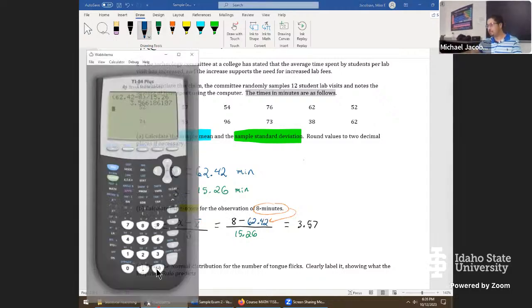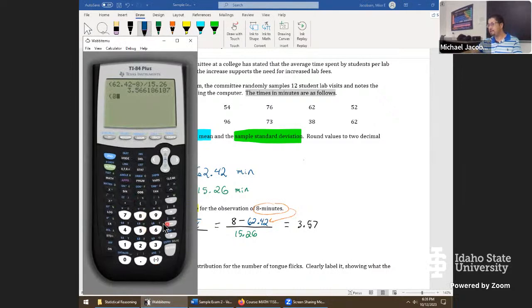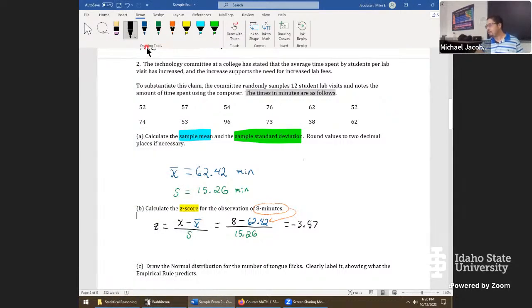Let's do a redo on this one. 8 minus 62.42 divided by 15.26 gives us negative 3.56. So if we round that, it's a negative 3.57. And this should have been a negative quantity.